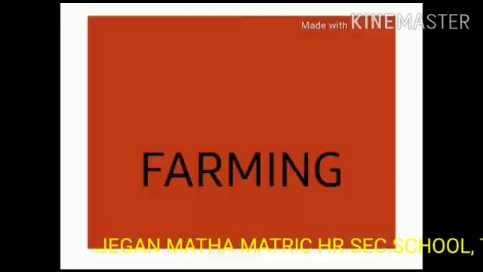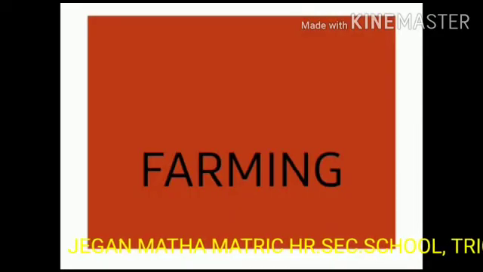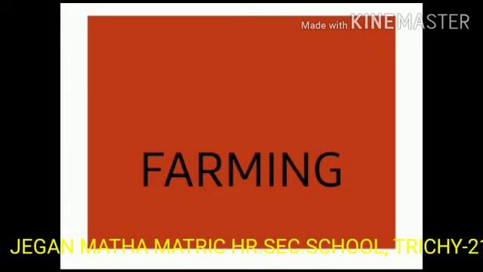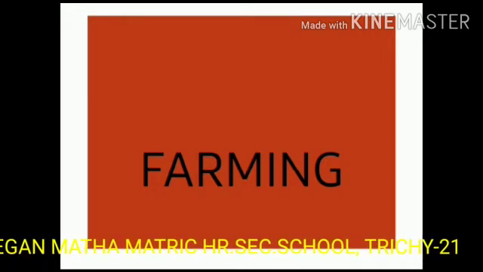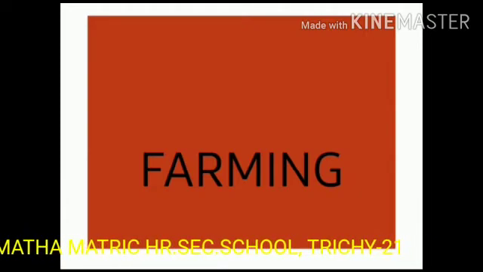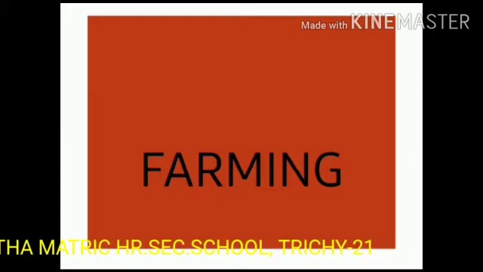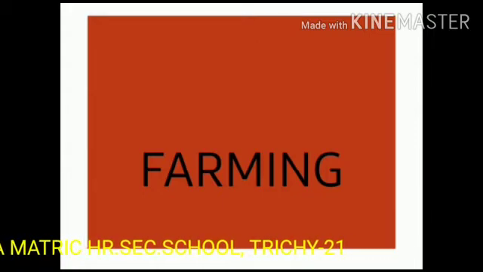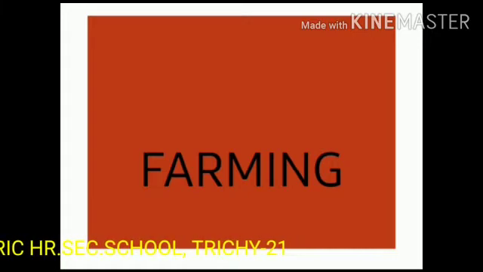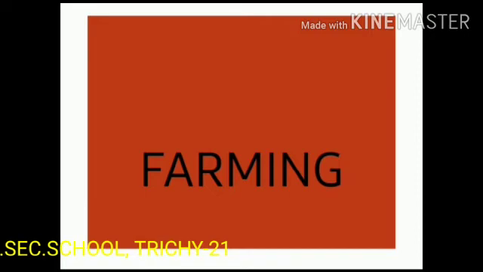Now, let us learn about the other uses of animals in our life. First, we are going to learn about farming. What is farming? Farming means growing crops or keeping animals by people for food and raw material. Farming is a part of agriculture. That's why people who cultivate plants in the field are called farmers.